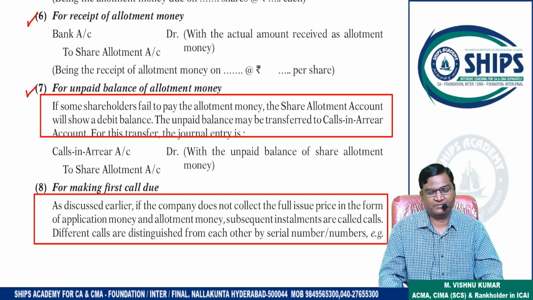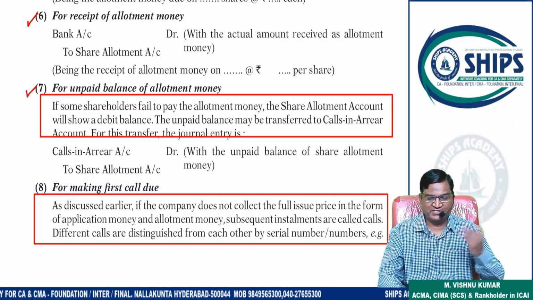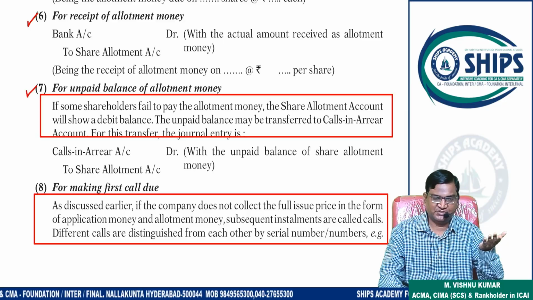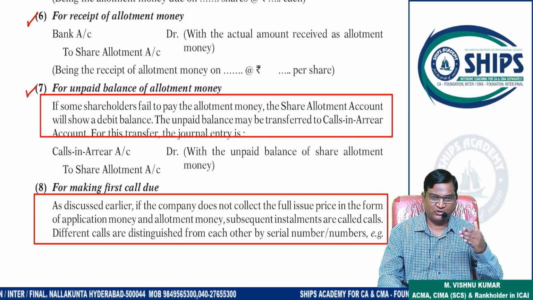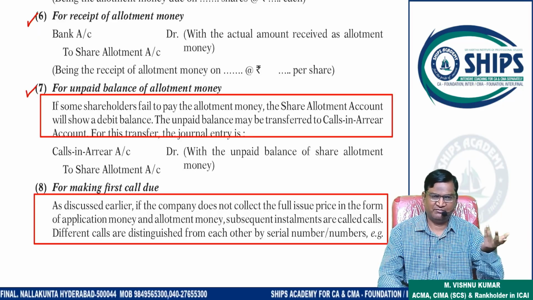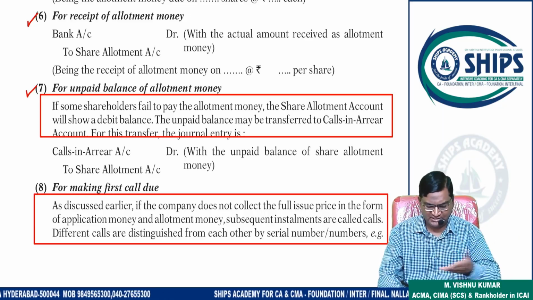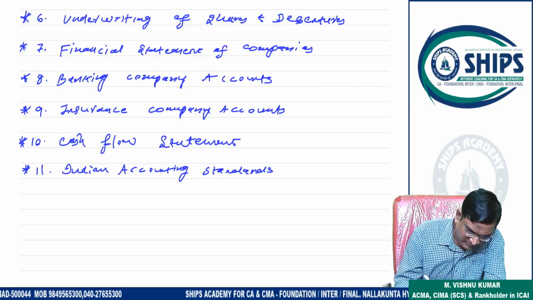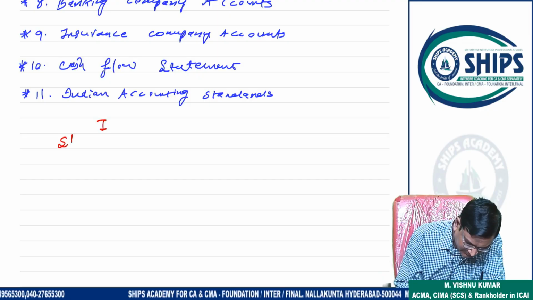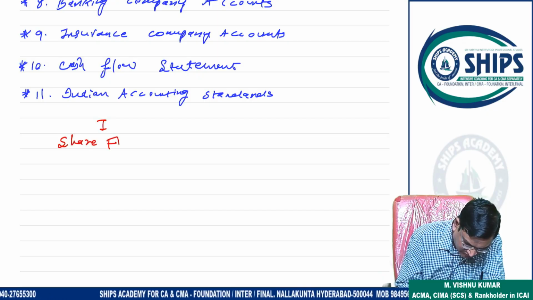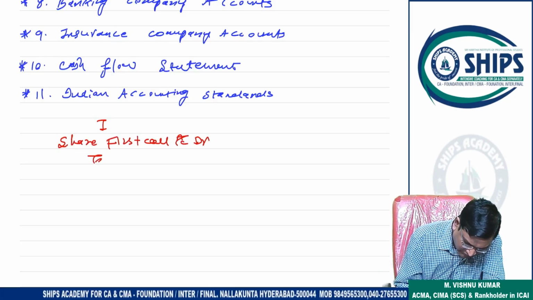Now after this, again first call, final call stage is there. So we completed the application stage, we completed the allotment stage. Our next stage is what? First call, final call. Again the same: first call money due, received. Final call money due, received. Same entries will come. So first call money is due, so the entry will be share first call to share capital.